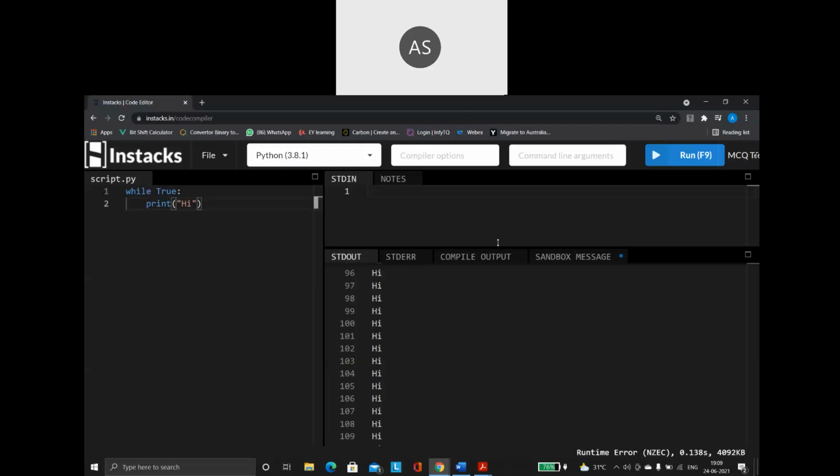Now with this, I'm just wrapping up this session. I will tell you about more variations in our next session. What are the other things with regard to the while loop? We will be continuing in our next session.